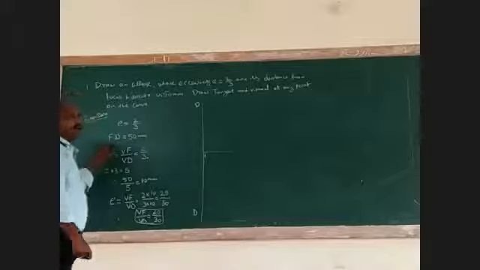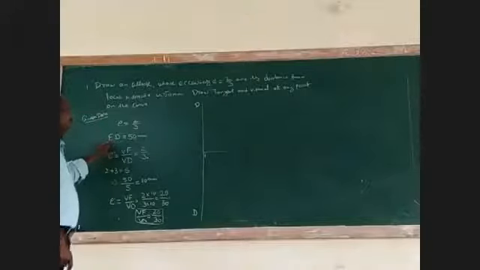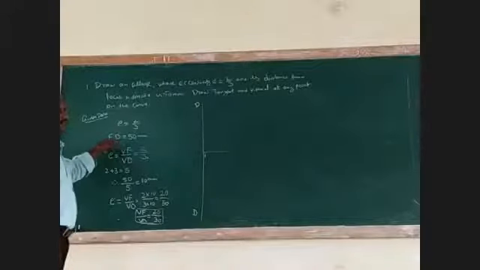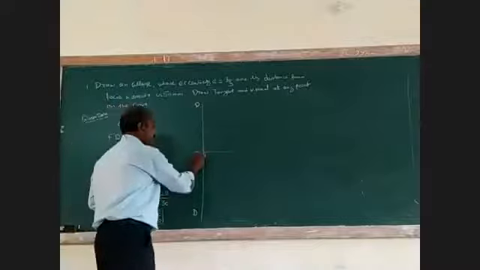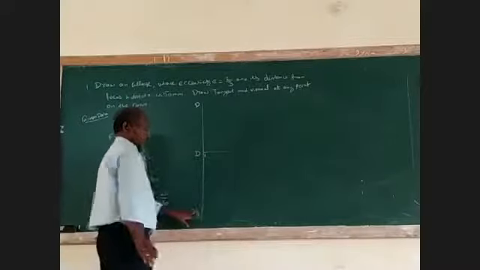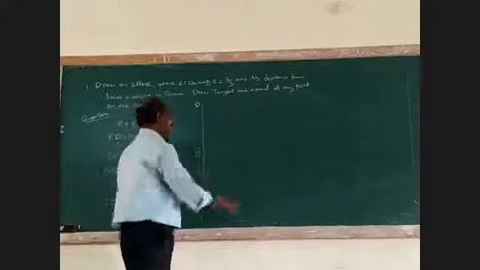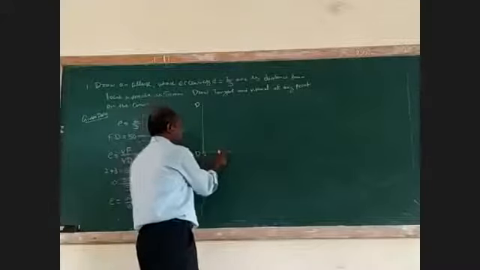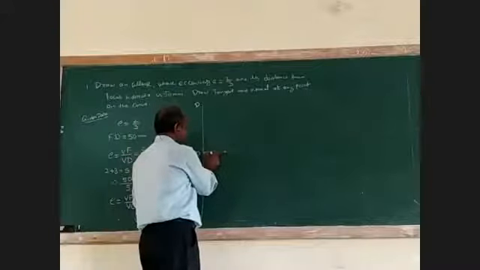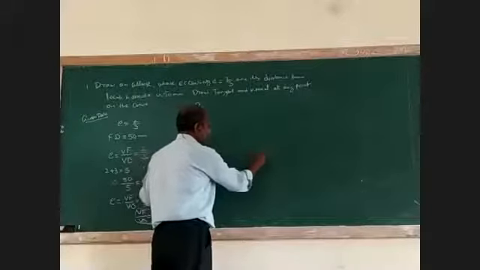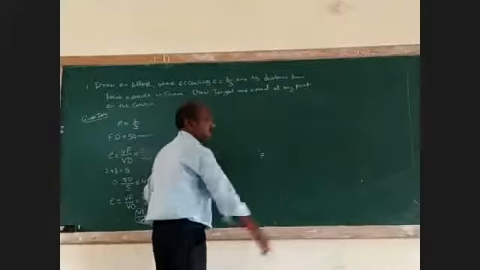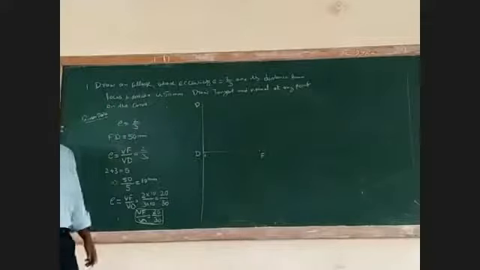Okay, and you know what is given? FD, the total distance, is given. That is F and D. This is the D point. From D to F, the total distance is 50.